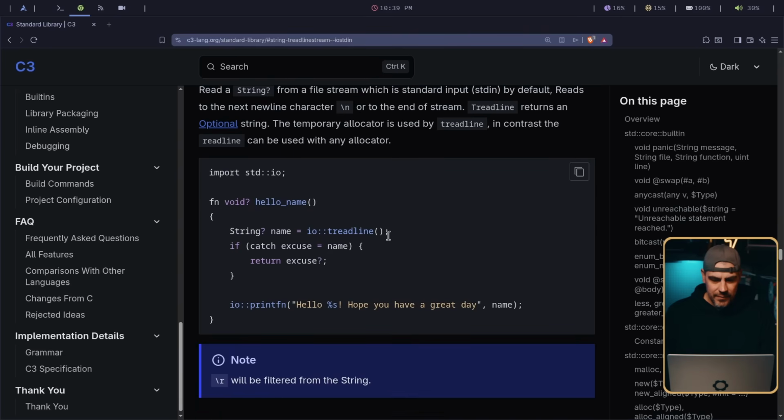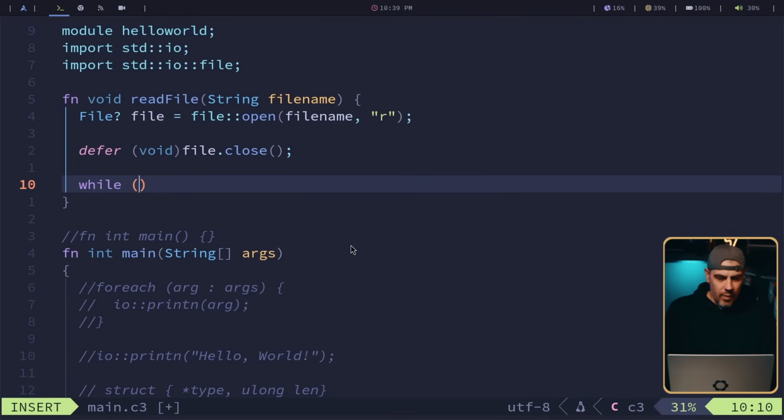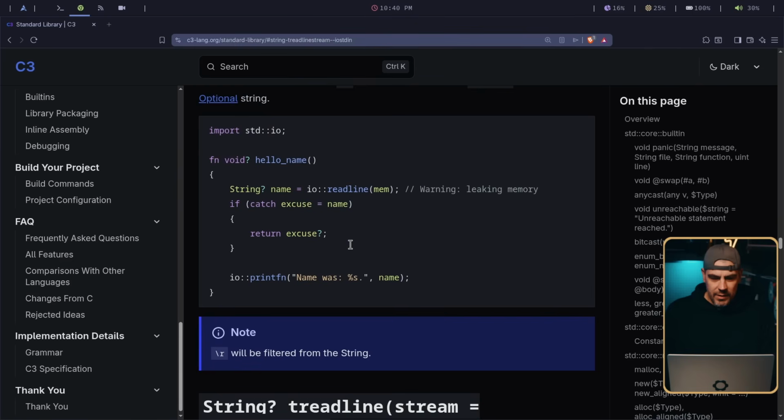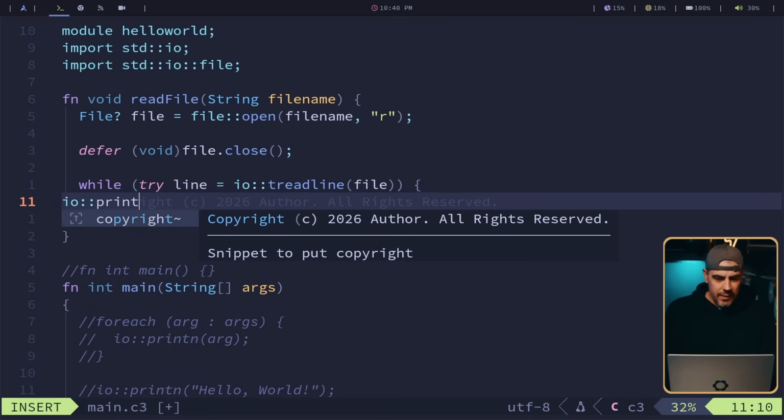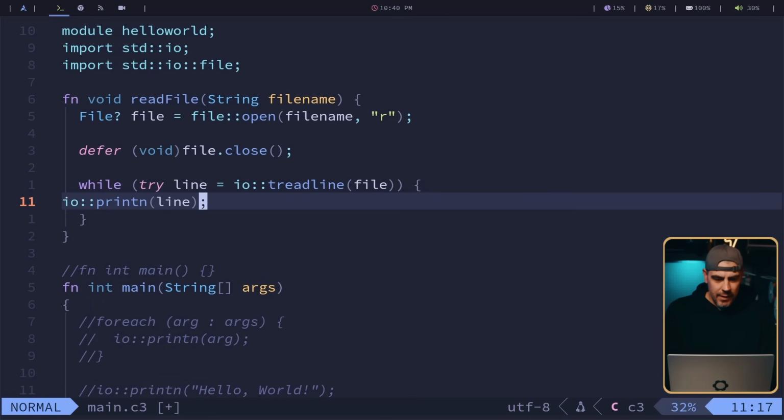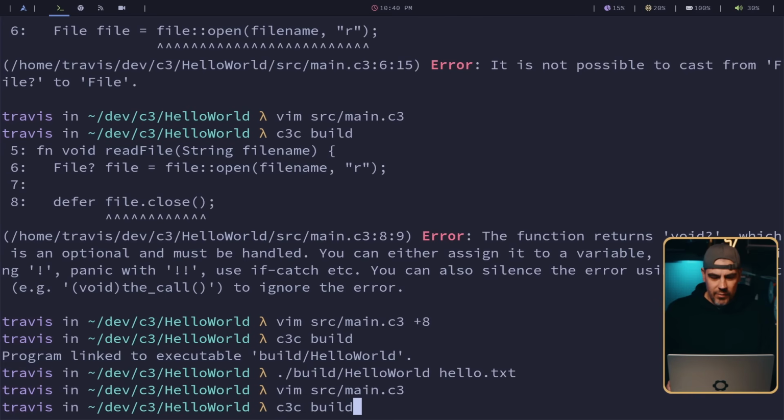Let's see here. Catch. I wonder if we can put this right in a while loop. Let's try it. While, actually, I think it's a try. We're going to get a line equals io T read line, and that is the file. Actually, it doesn't say if it's a pointer or anything like that. Okay, so if we get the line, let's go ahead and io print line. All right, let's see what errors we get if we build.